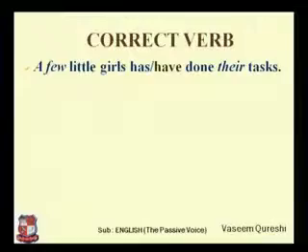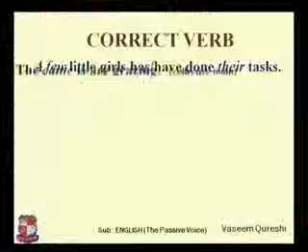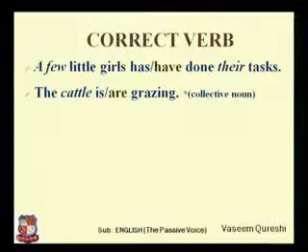If I change each of the little girls, I use the word each of little girls. Now each indicates singular verb, singular subject, so I have to use has done her task. Instead of their tasks, I would say her task. The sentence number 2, the cattle is grazing, or the cattle are grazing. The cattle is a collective noun. With some special collective nouns, we have to use them as plural, and that's why cattle is grazing is wrong. The cattle are grazing.